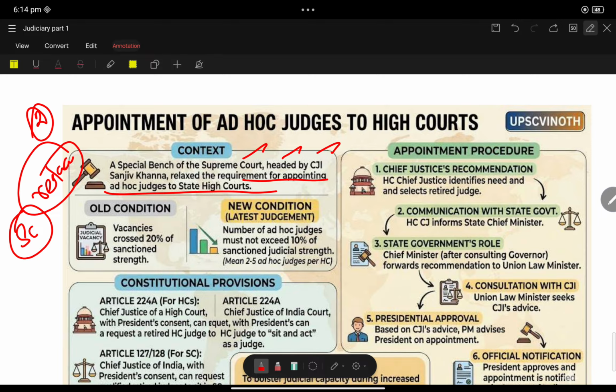Old condition: vacancies crossed 20% of sanctioned strength. New condition: the number of ad hoc judges must not exceed 10% of the sanctioned judicial strength of the High Court. That means if 5 judges are required, 2 can be ad hoc judges, not 5. There can be 2.